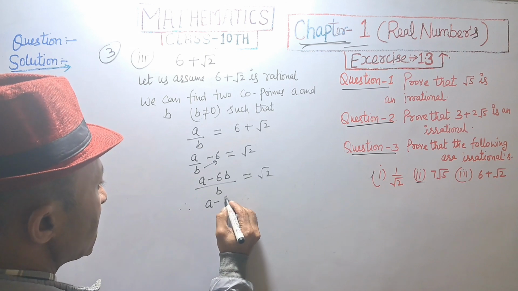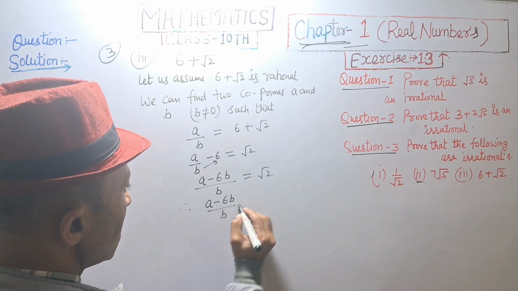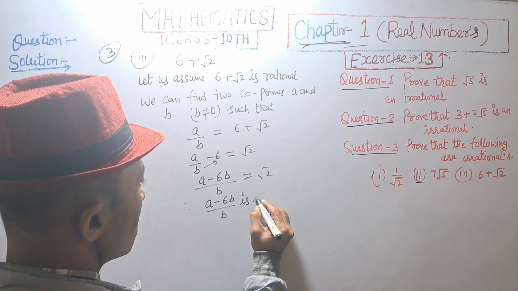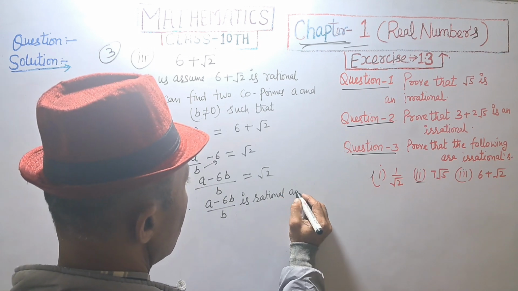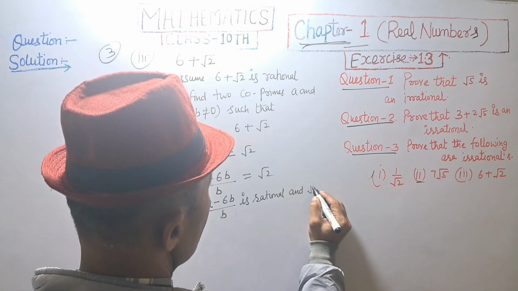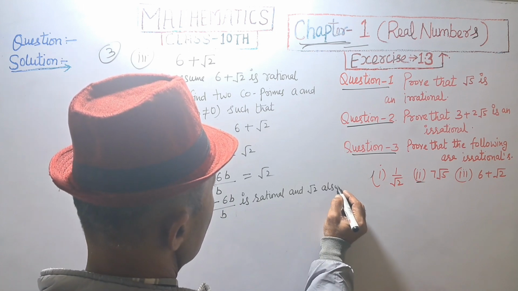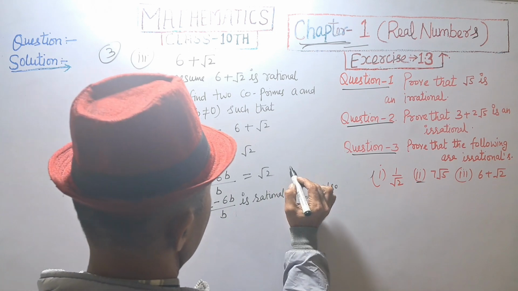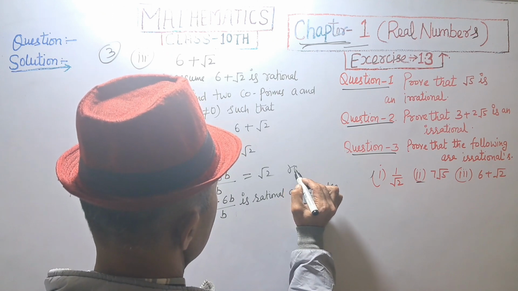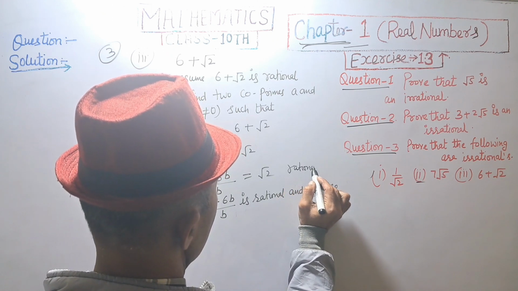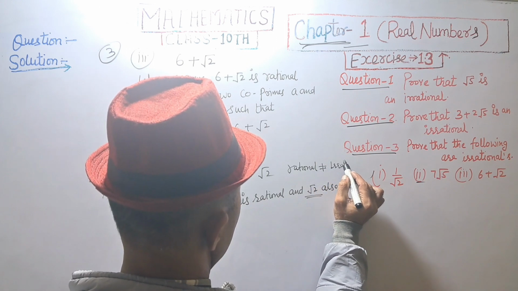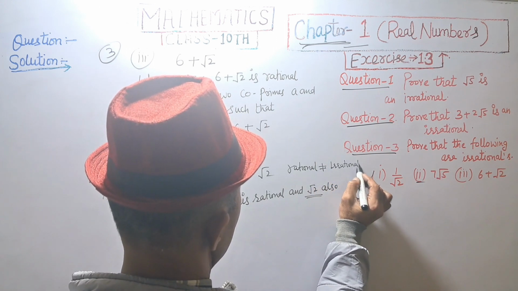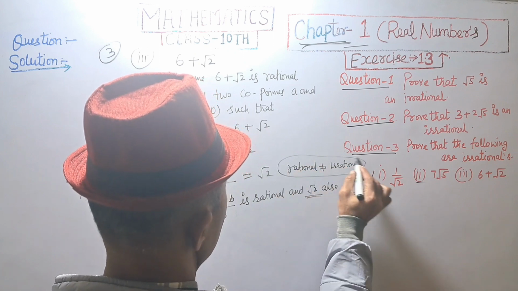Taking LCM, a minus 6b divided by b is equal to root 2. So a minus 6b divided by b is rational, and root 2 is irrational, but this contradicts the fact that rational is not equal to irrational.